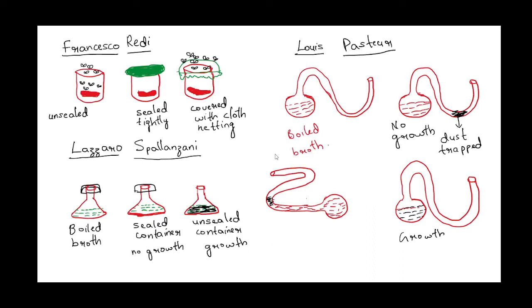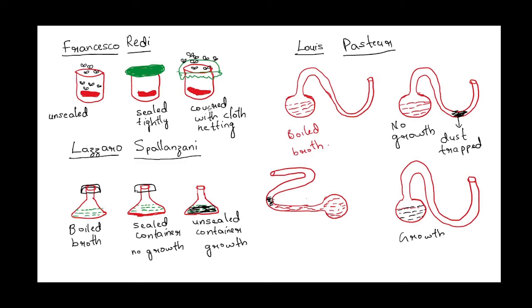There were other scientists who supported biogenesis theory and dismissed spontaneous generation theory. One of them was Francisco Redi. So, Francisco Redi conducted an experiment where he took three jars with meat in them. The first jar he kept unsealed, the second jar he sealed tightly, and the third jar he covered with a cloth netting.